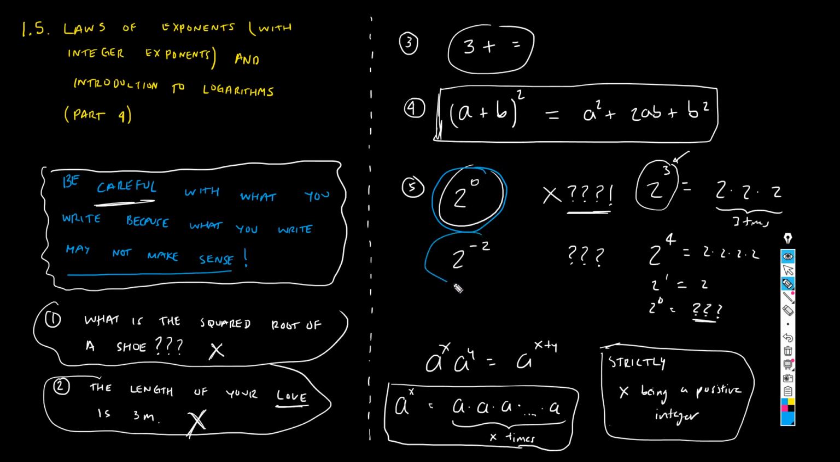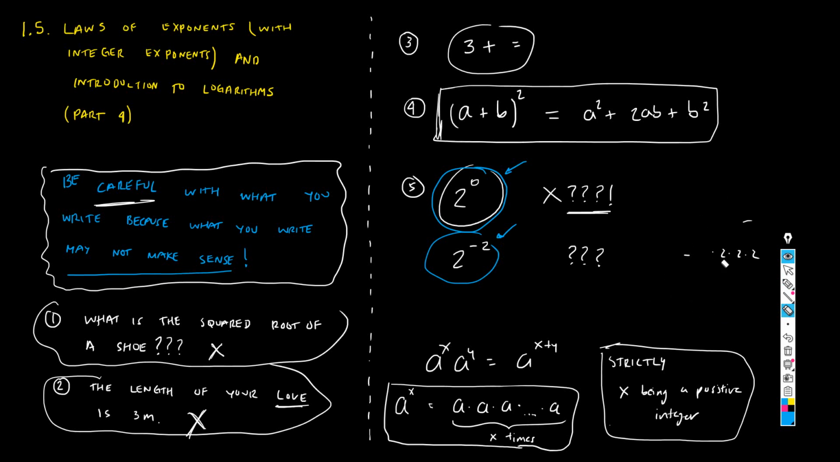And the same goes with this. I mean, if this was bad, this is even worse. Because what could it mean? What could it mean to multiply the number 2 by itself minus 2 times? I'm going to repeat that. What could possibly mean to multiply the number 2 by itself minus 2 times? I mean, it's completely nonsensical. You see what I mean?